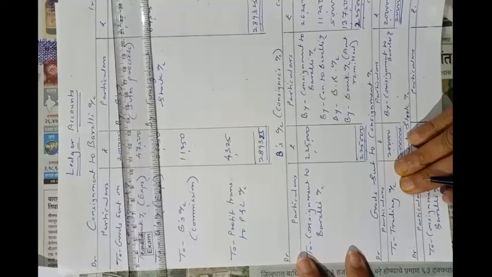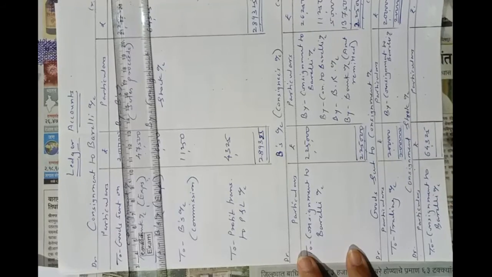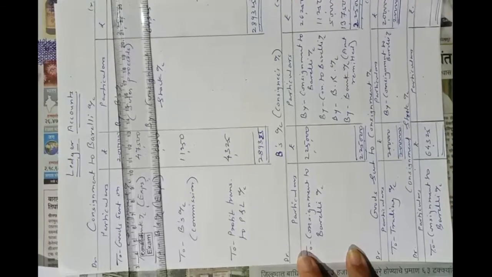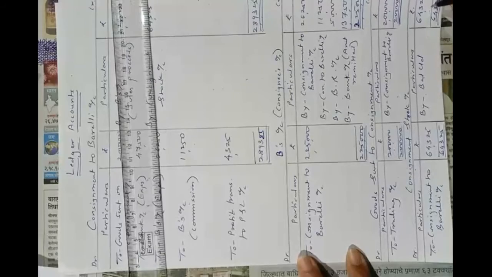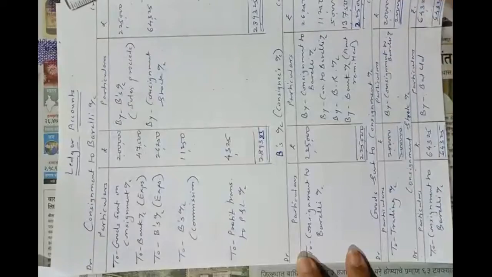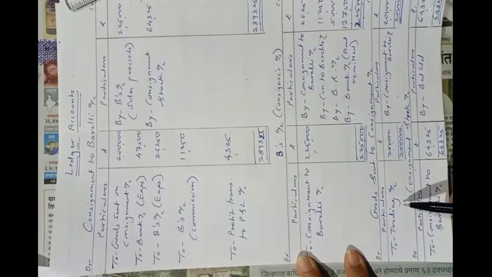Balance of goods sent on consignment account. And here 64,325. This is the stock amount. So by balance carried down 64,325. Understood? In this way we have to tally and prepare all the accounts. Now for this profit and for this amount transferring to trading account, we'll pass journal entries in our journal.